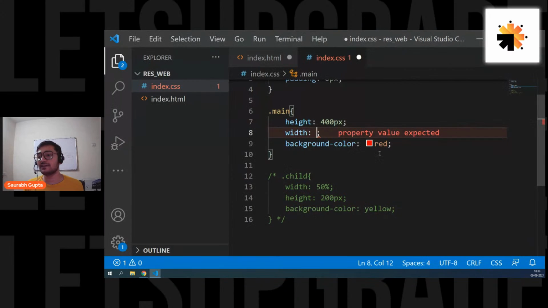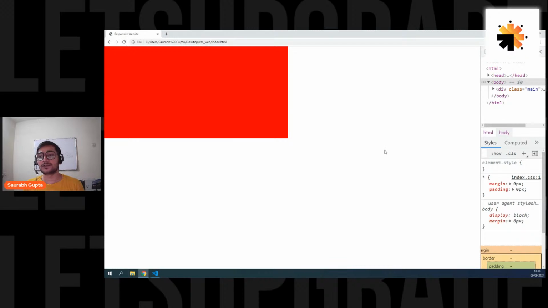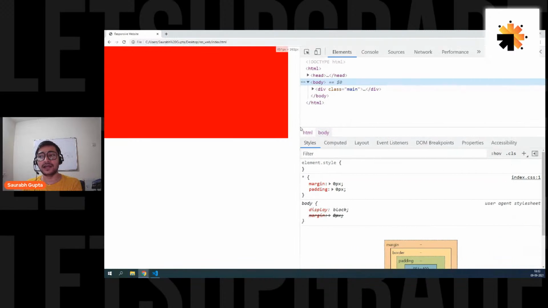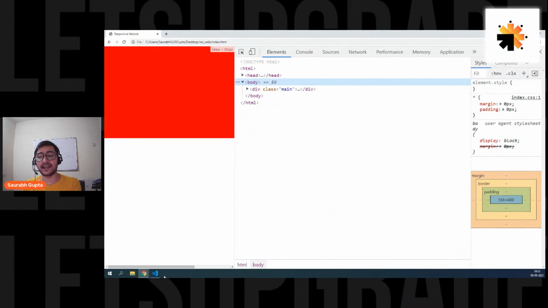What if I give the width in pixels, let's say 800 pixels? Now I'm not giving width in percentage. Now see what's going to happen. Fine, now it's 800 pixels. See guys, if I make my screen small, the element is not adjusting according to that. I get a scroll bar now because the element is not adjusting accordingly.